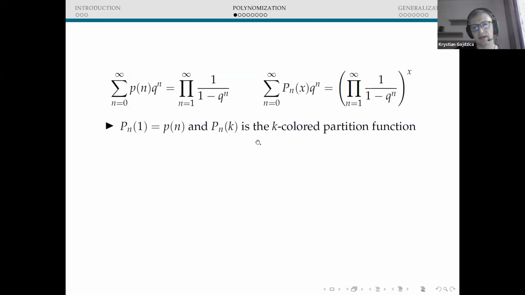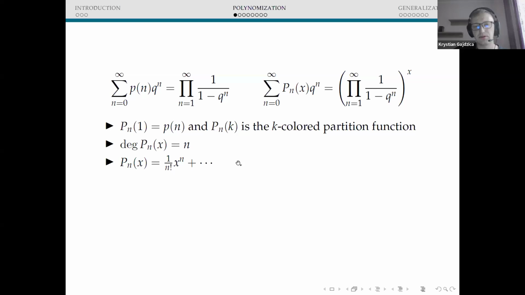It is clear that P_n(1) is just the partition function, and P_n(k) is the k-colored partition function. So this is the number of partitions of n where each part can occur in k distinct colors. Moreover, the degree of this polynomial P_n is n, the leading coefficient is 1 over n factorial, and moreover, it turns out that we have an interesting